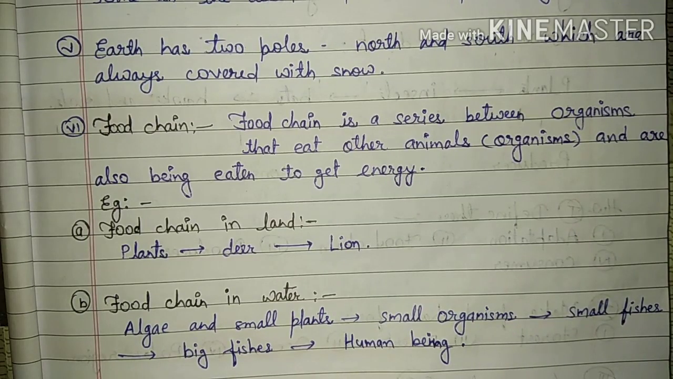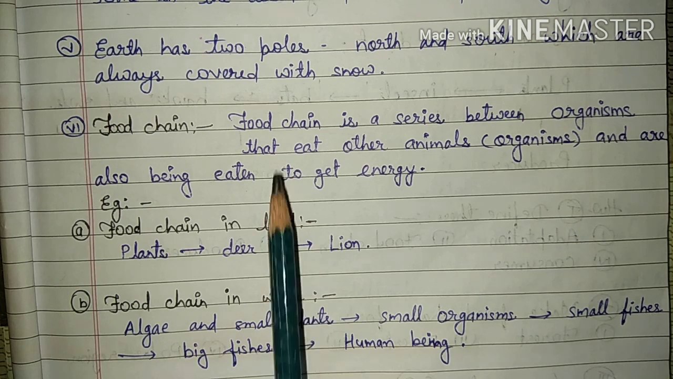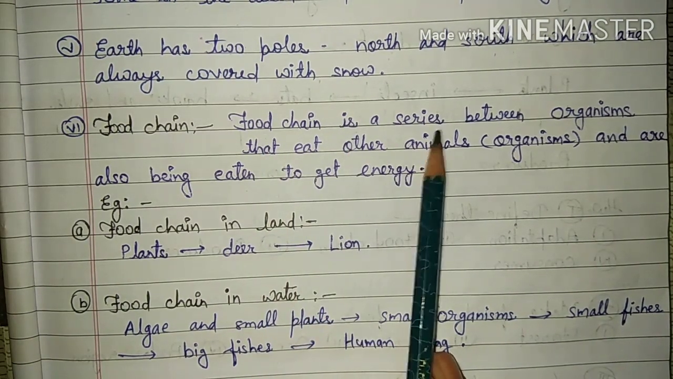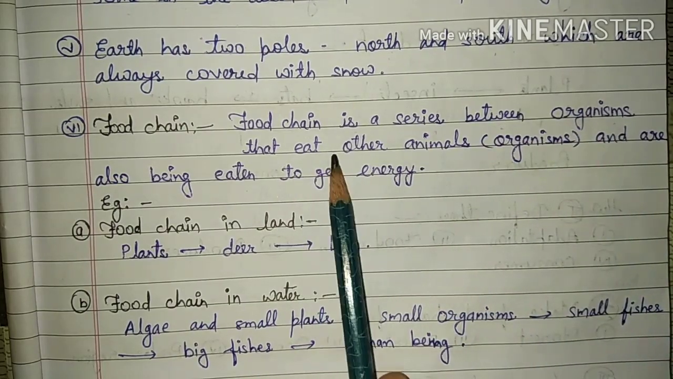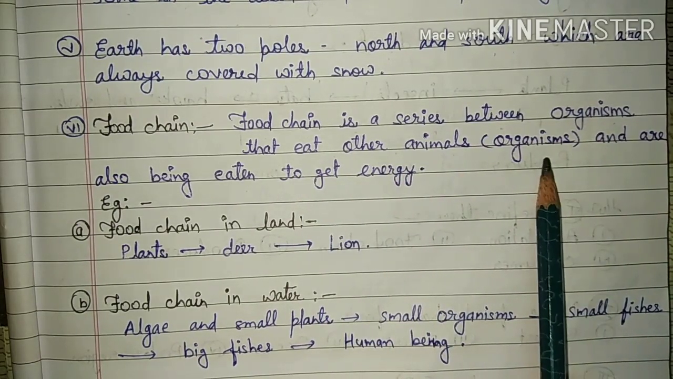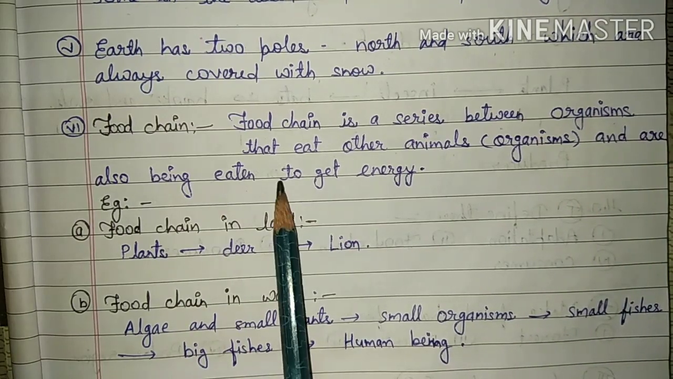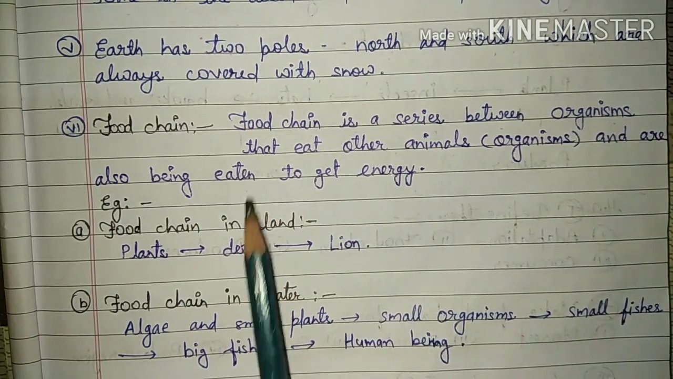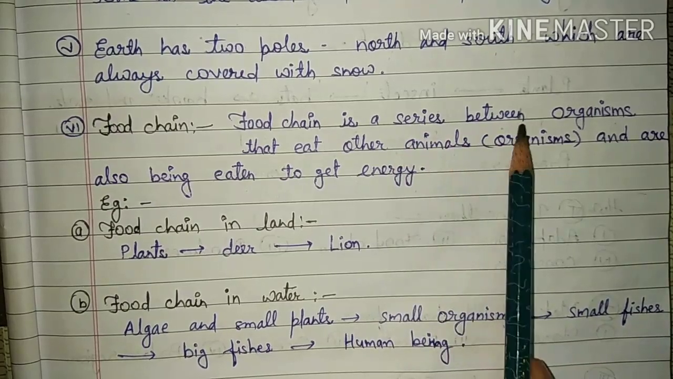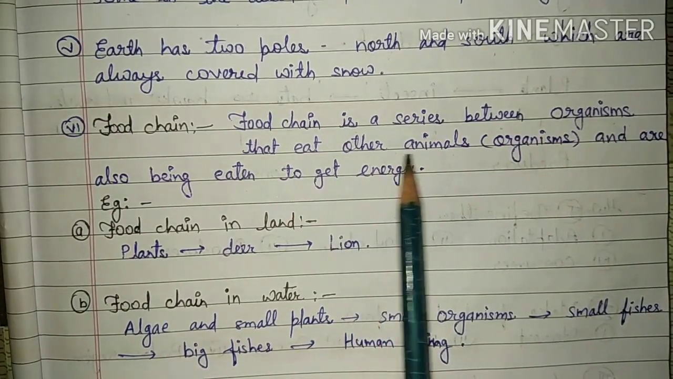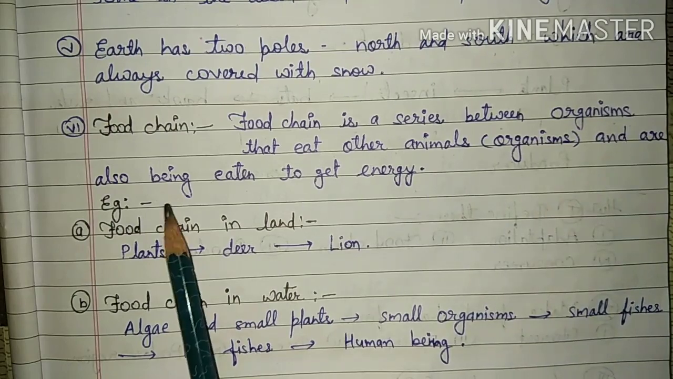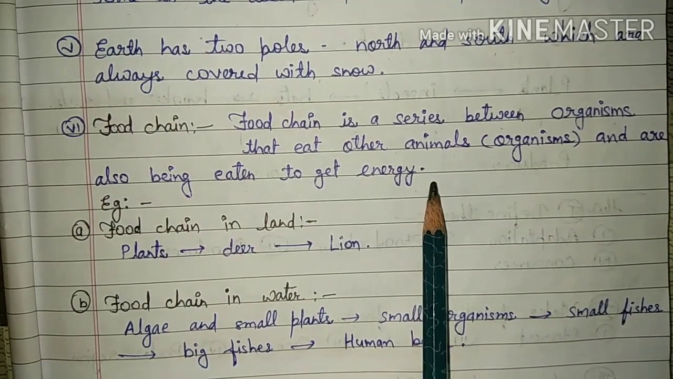Next point, food chain. What is food chain? Students, every organism is connected with other organism to get food, and this series is called food chain. Let me show you. Food chain is a series between organisms that eat other organisms and are also being eaten to get energy.